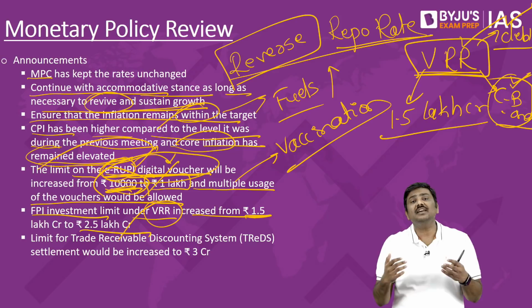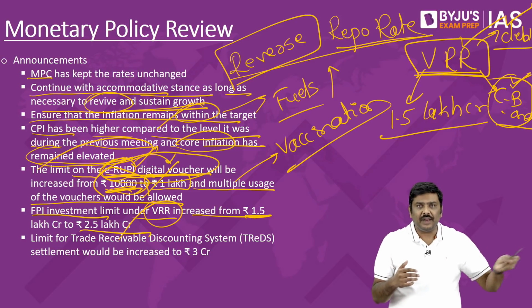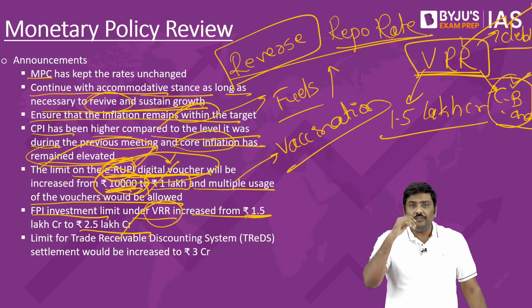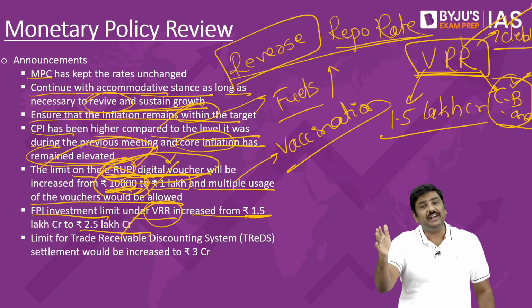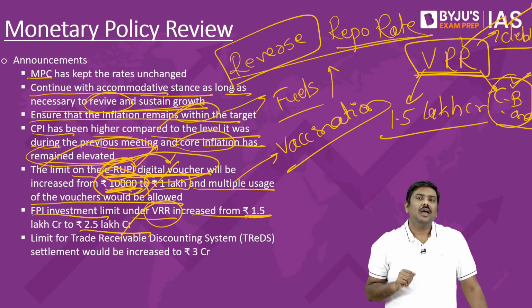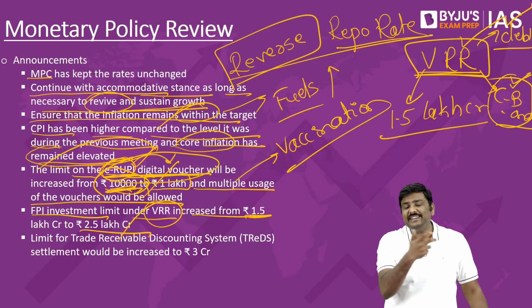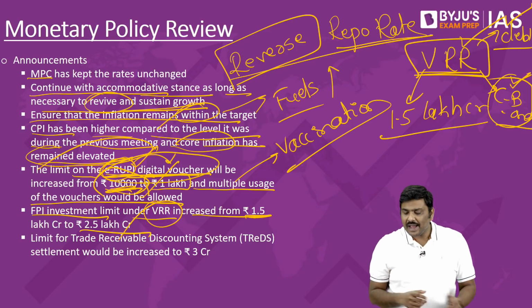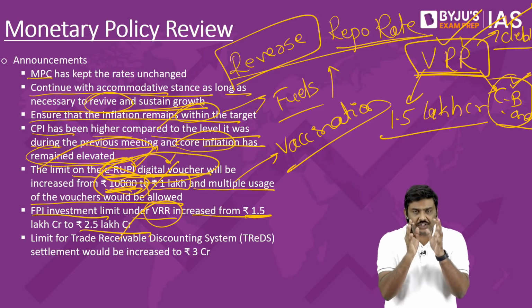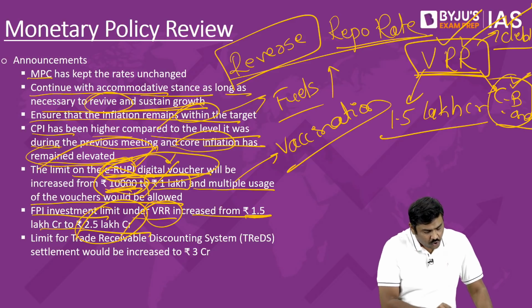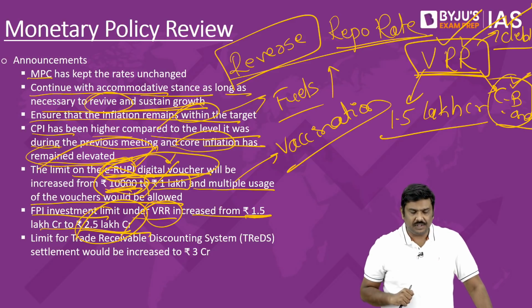Now there is a concern that with Fed tapering or with rise in the interest rates by Federal Reserve, there could be a sudden outflow of foreign investments or FPI investments from India to, let's say, USA. And in order to control this damage that would be caused by this particular Fed tapering practice, RBI has increased the threshold limit or the investment limit under voluntary retention route from 1.5 lakh crores to 2.5 lakh crore rupees.